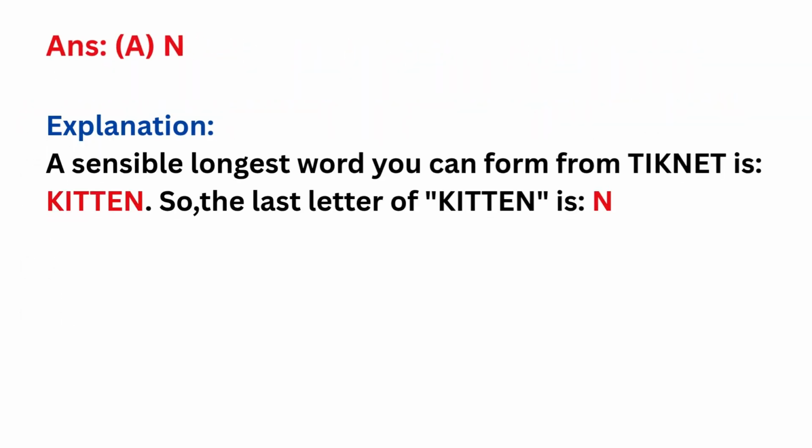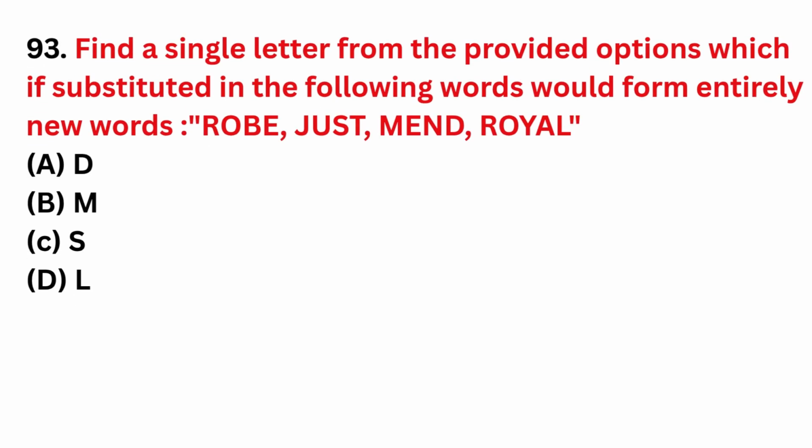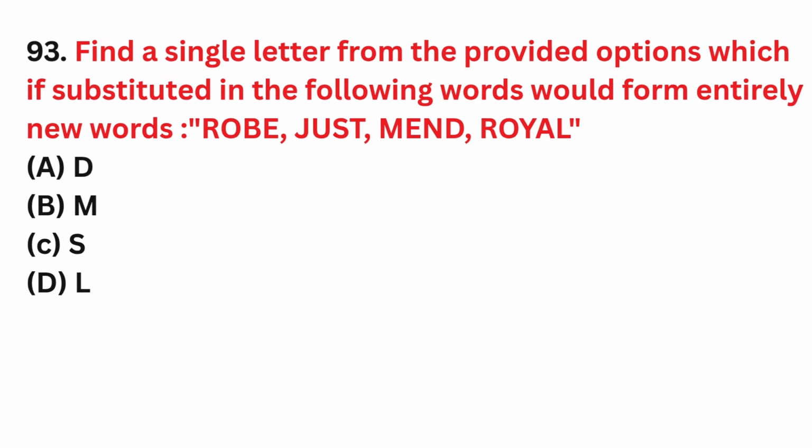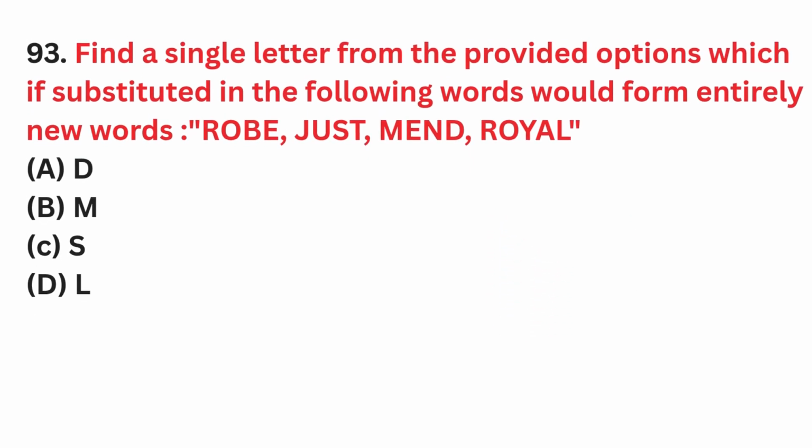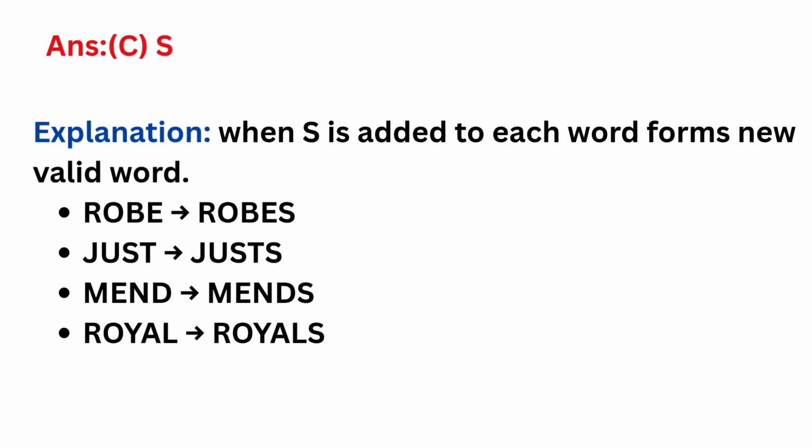Correct answer is option A, N. Find a single letter from the provided options which, if substituted in the following words, would form entirely new words: rogue, just, man, royal. Correct answer is option C, S.